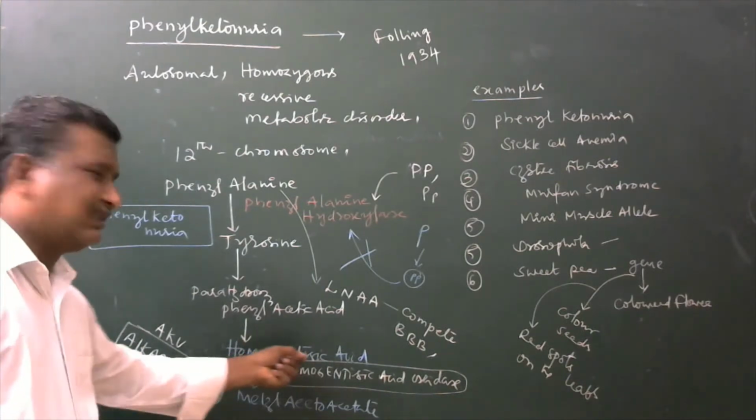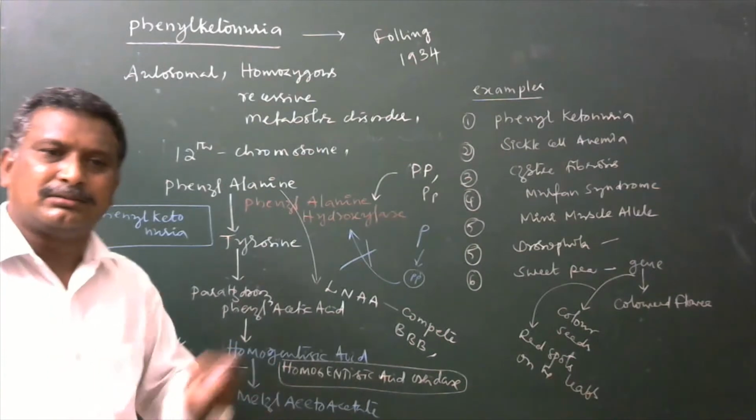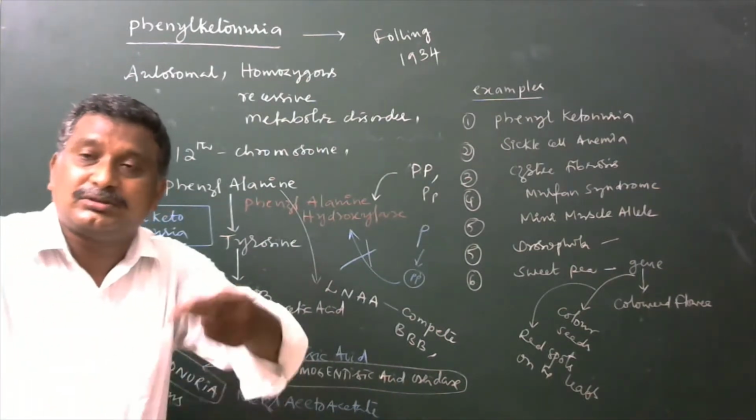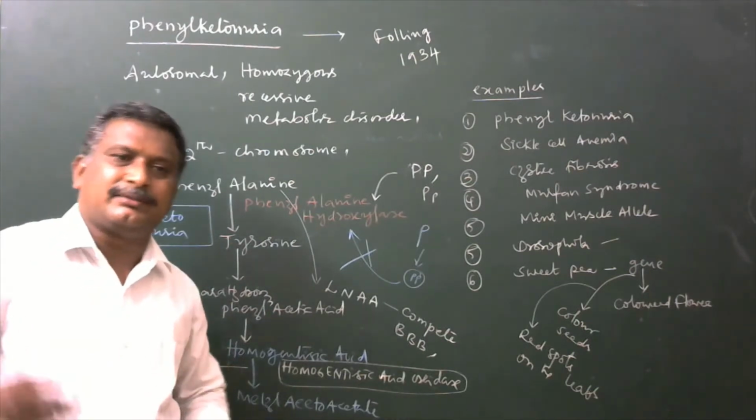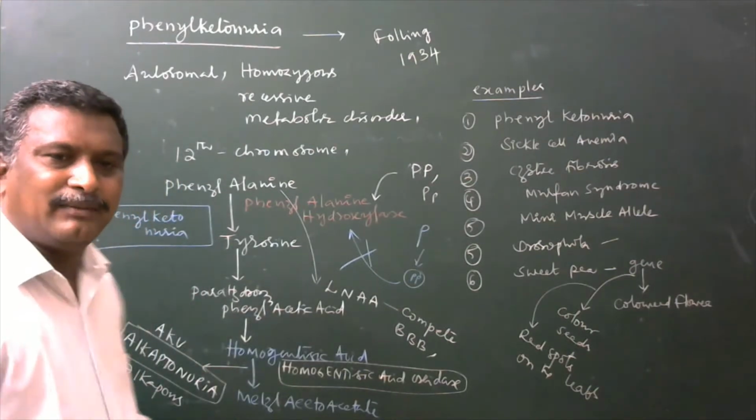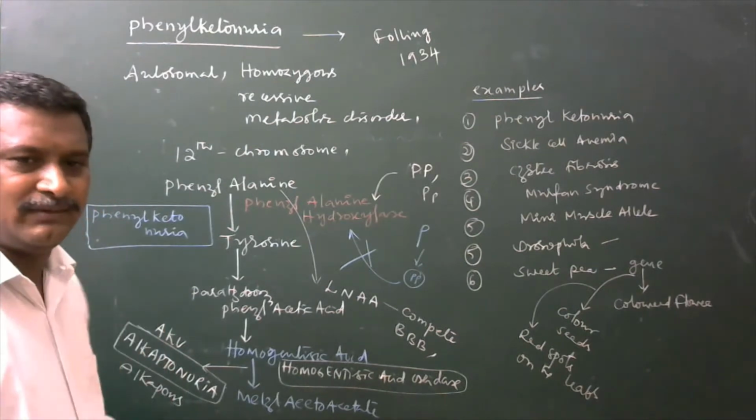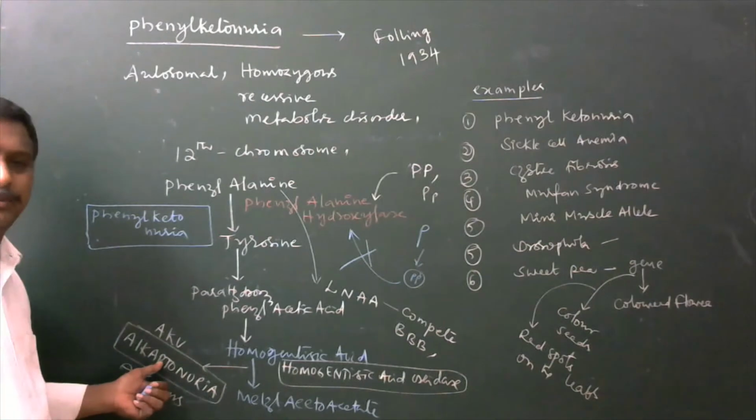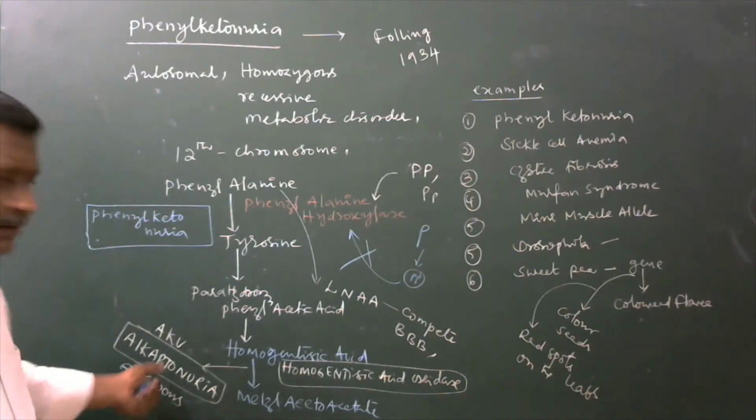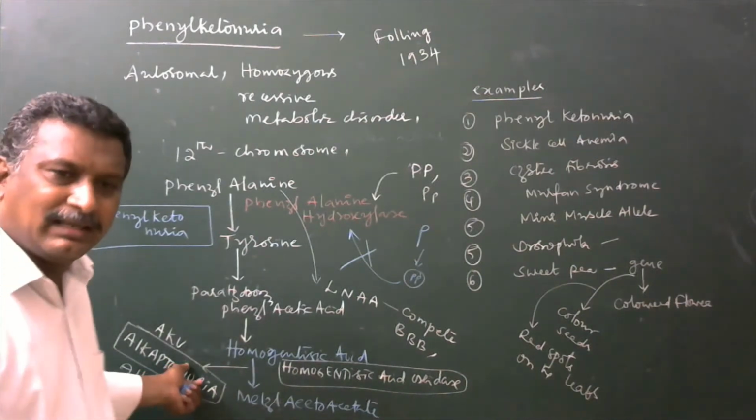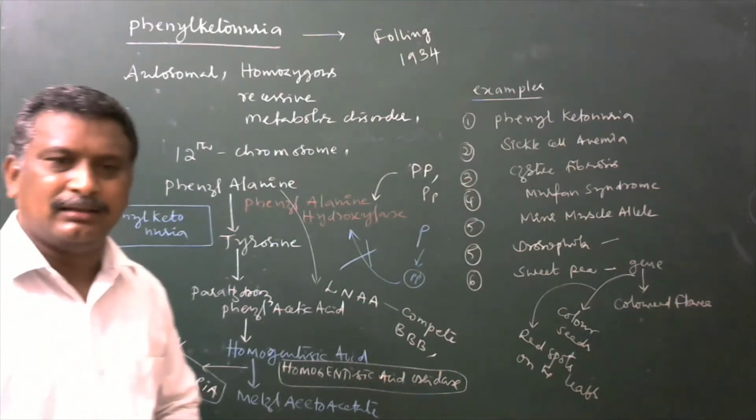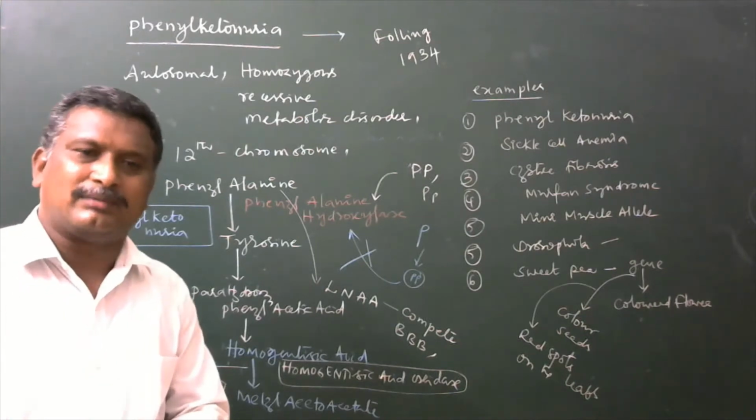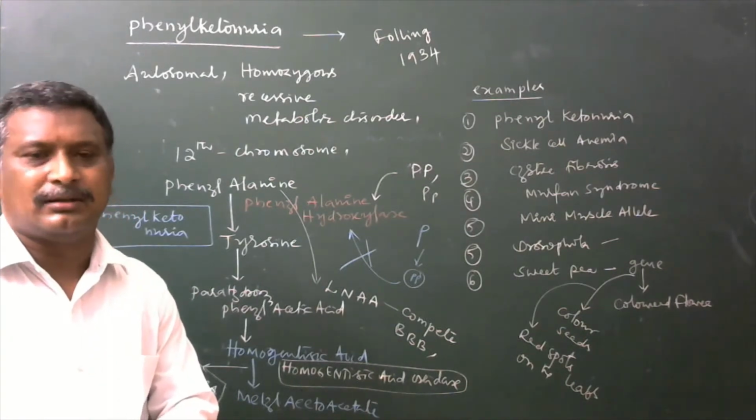And most of the homogentisic acid is going to be excreted through their fecal matter also. When their fecal matter is exposed to the air, it reacts with the air, and immediately the fecal matter turns black. That will be one of the important unique characters of alkaptonuria. So their fecal matter is immediately converted to black in color. Why? Because homogentisic acid reacts with atmospheric air and is converted into black in color.